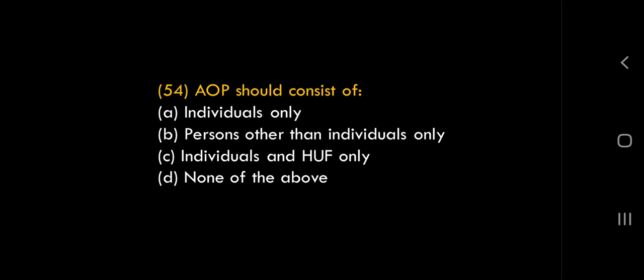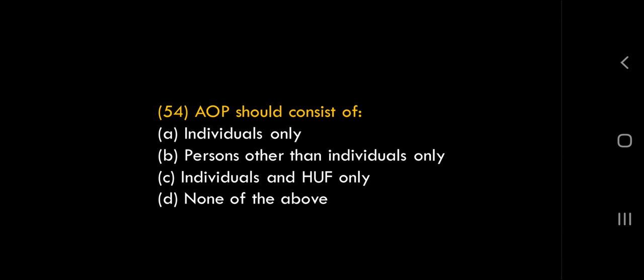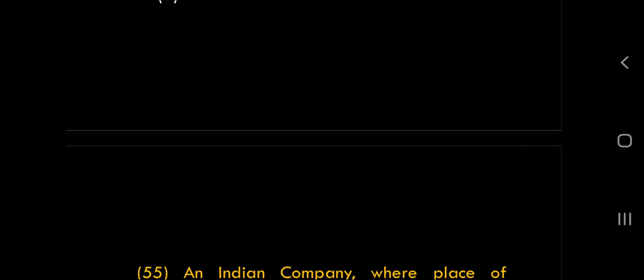Association of persons include individual, HUF, company, all come together. Like you see many gym clubs where corporate memberships are there, individual memberships are there. They are AOPs. Suppose similarly they would have asked, okay, what is the answer? None of the above, because association of persons include individual, HUF, company, partnership, local authority, all can be coming together in associations. So that's why options A, B, C are wrong. So D is the right answer. But suppose in the question they ask you, what is body of individuals? Tell me.